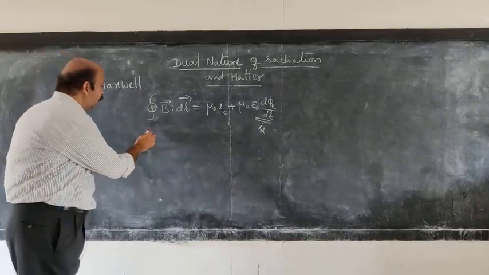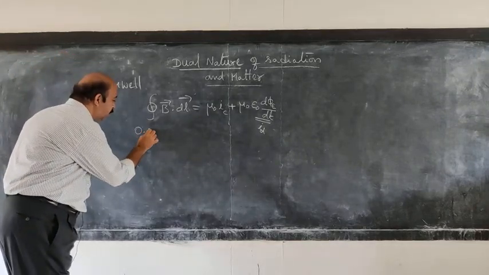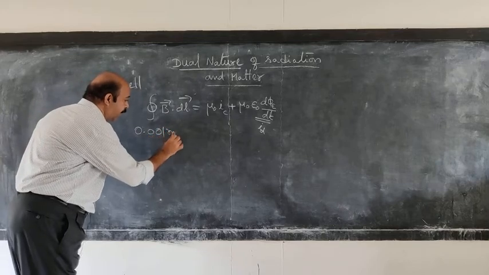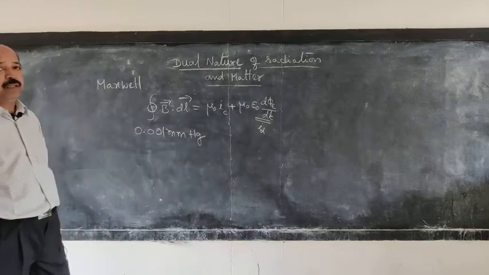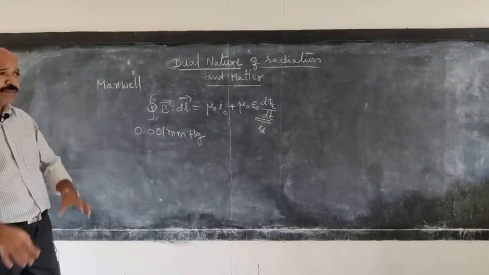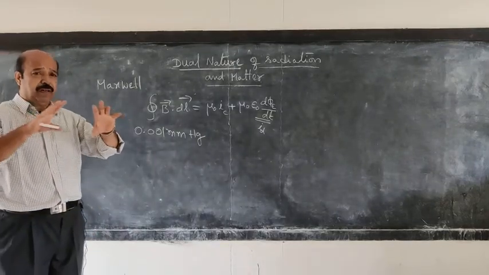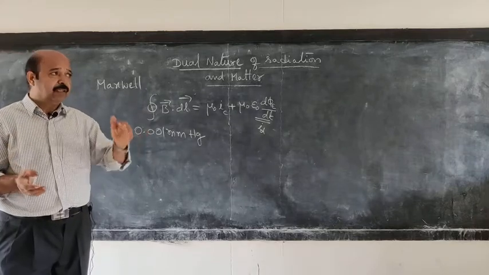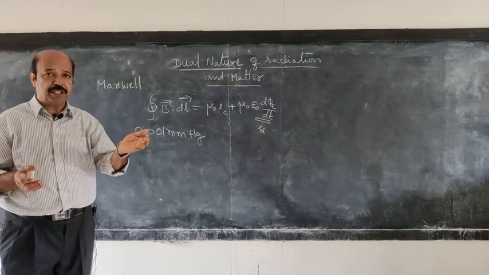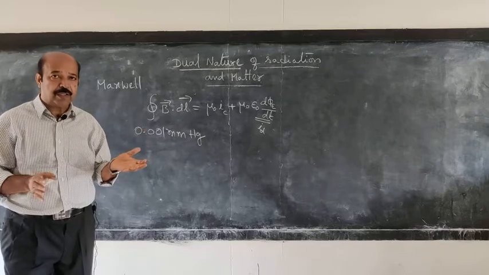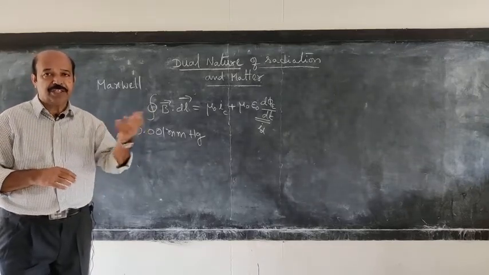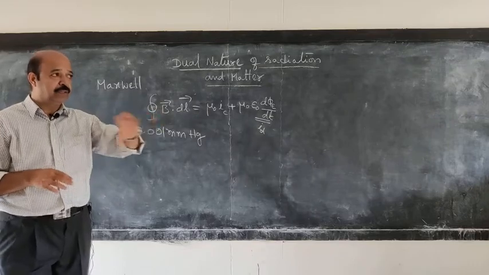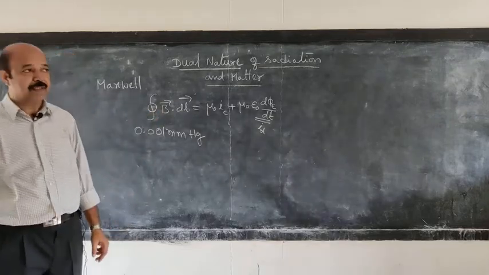So you know that at a pressure of 0.001 mm of Hg in a discharge tube, the entire tube is very dark, but the walls of the glass tube opposite to the cathode started glowing with some greenish yellow color. The tube is made up of soda glass.